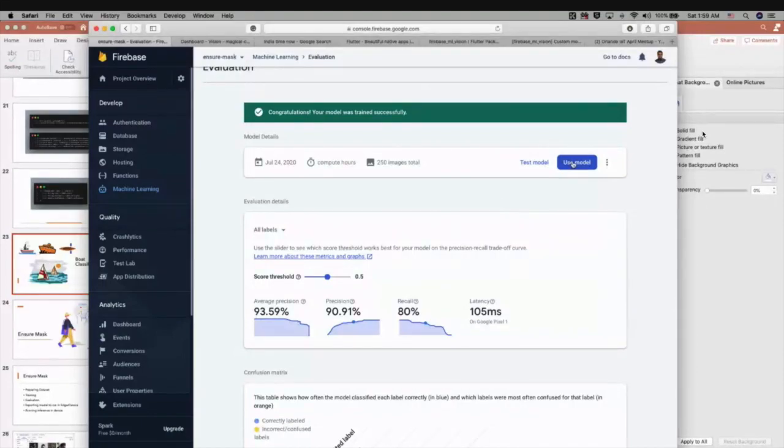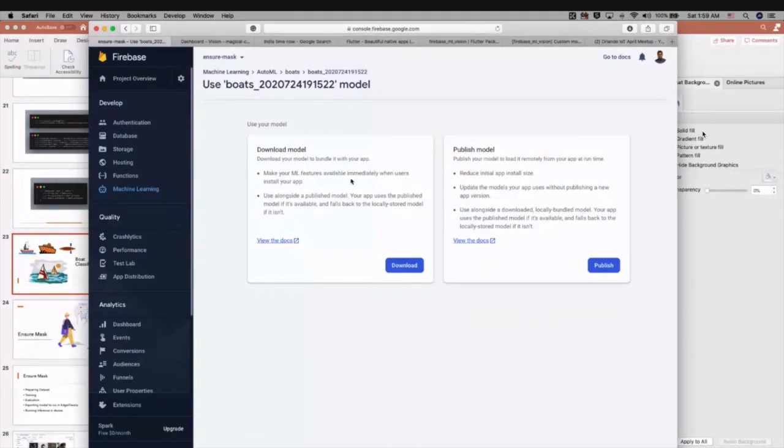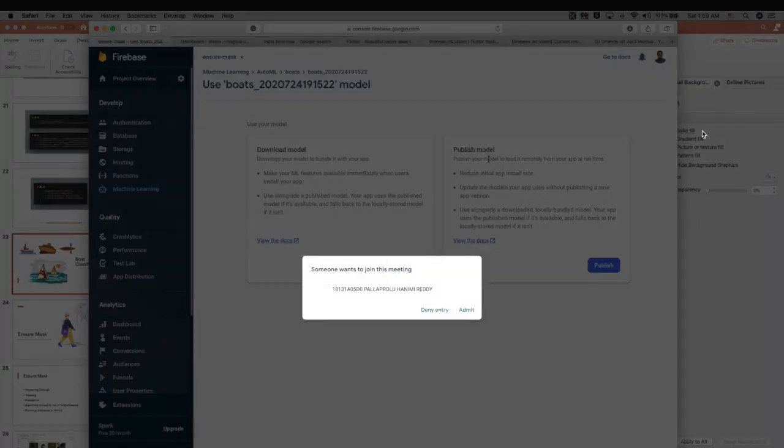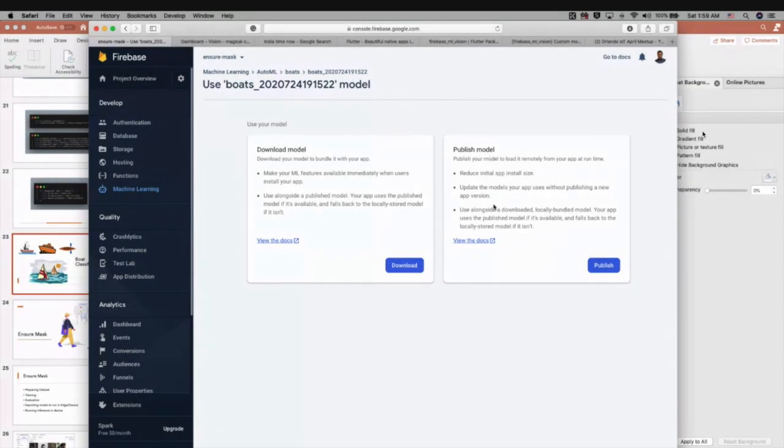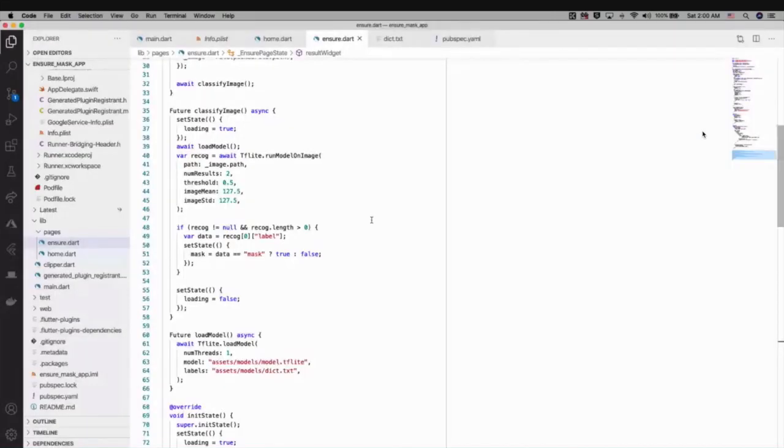So here, I need to use the model. As I said here, you can download the model, and also publish the model and configure the fallback model as your local model, so that whenever new changes come in, it will be downloaded, but it would not be hitting the cloud on every event. You can do either of these things. Right now, to keep it simple, I just downloaded it here. And once I downloaded it, I'm going to open this Flutter application.